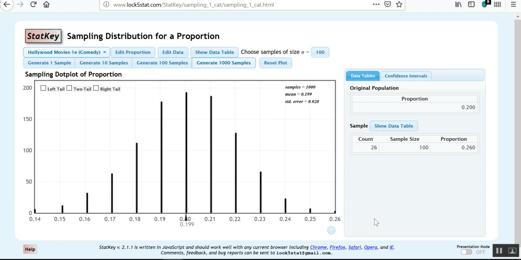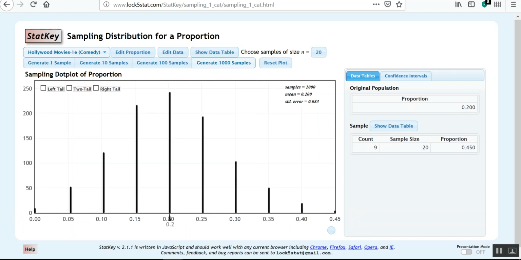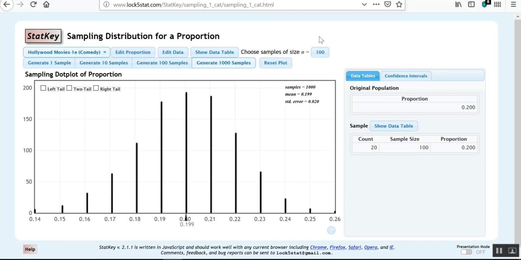So what happens? The center of my distribution, the mean of the distribution, gets really close to the population proportion. So what we're going to do is build these things and then use their mean to estimate the proportion. The next thing we notice is it looks more normal the larger the sample size. We're going to have some things to say about what you actually need to make it look normal, because if you remember, this second one was pretty close. There's some secrets behind that. They're not secrets. I'm going to tell you what they are, so they're just secrets for now. And then the last thing we notice is that the spread got smaller and smaller the larger my sample size got. Let's get into describing that.